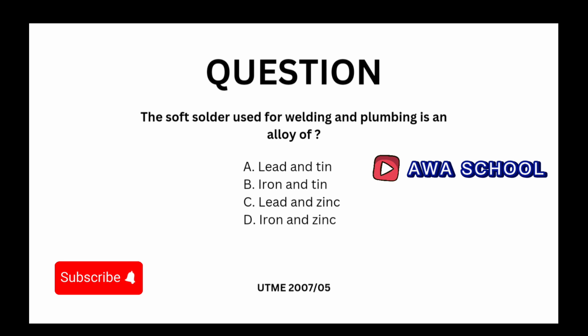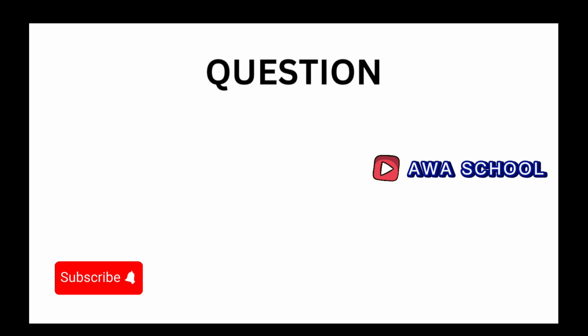Why? Because we have said that soft solder goes around with a single bullet. So what is the single here? The single here is what? Tin. And what's the bullet here? The bullet here is what? Lead. Exactly. So our answer to this question is A. So let's move ahead to the next question.